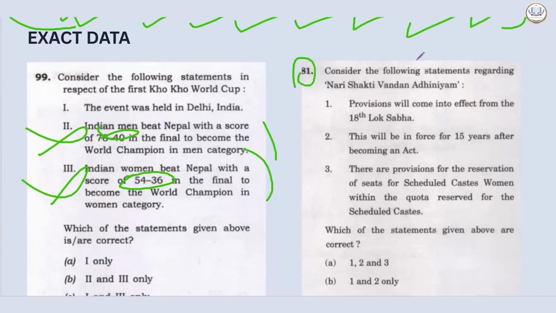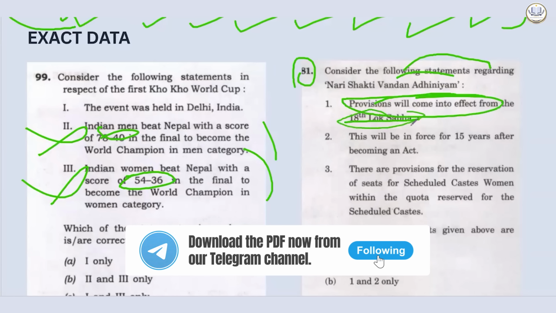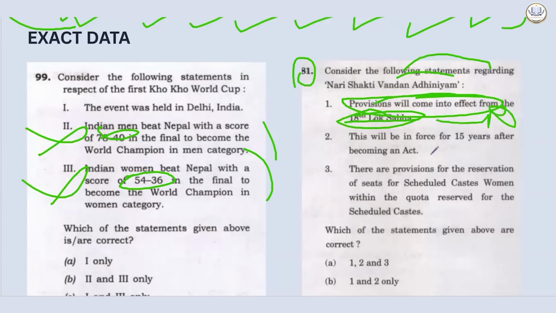Next example. Consider the following statements regarding Nari Shakti Vandan Abhiyan. Provision will come into effect from the 18th Lok Sabha. Now, again, it is accurate data. Chances of being incorrect are very, very high. Okay.